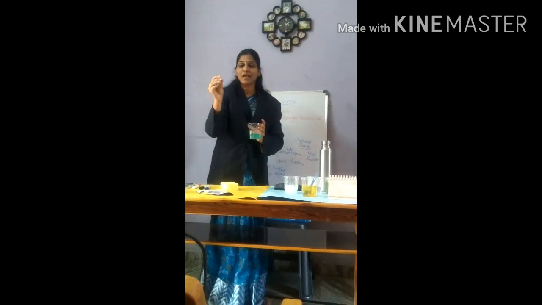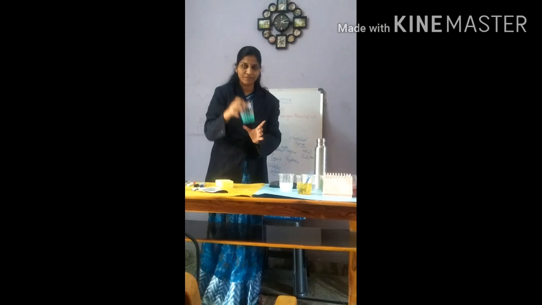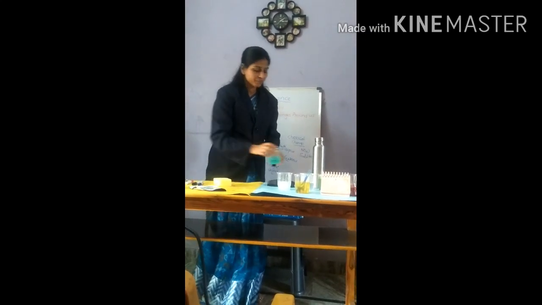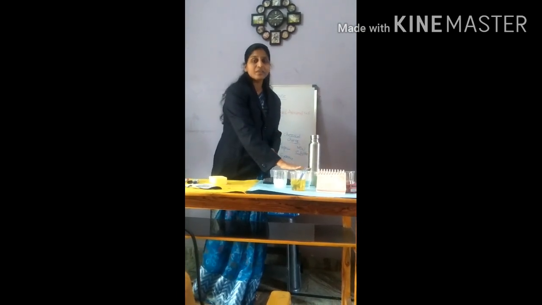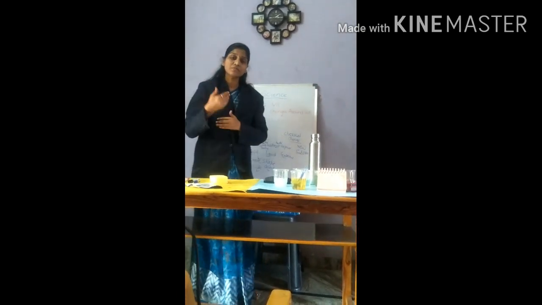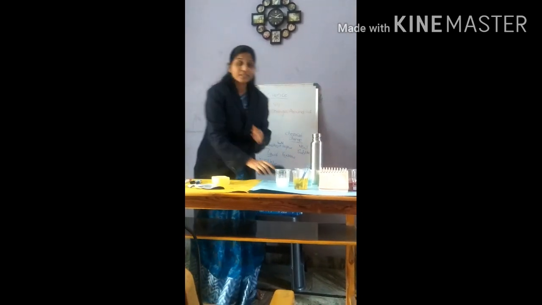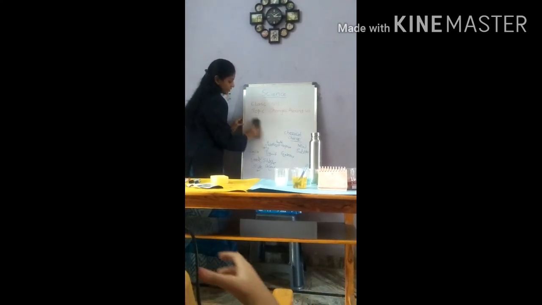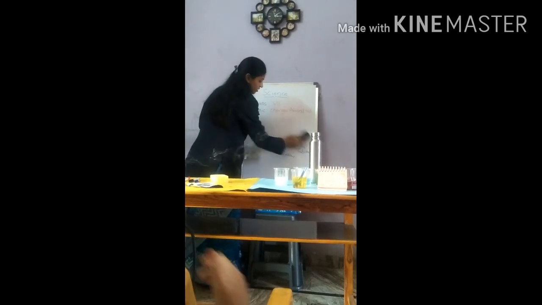I will keep it aside for 1 hour and see what changes take place in it. We are going to discuss it now.